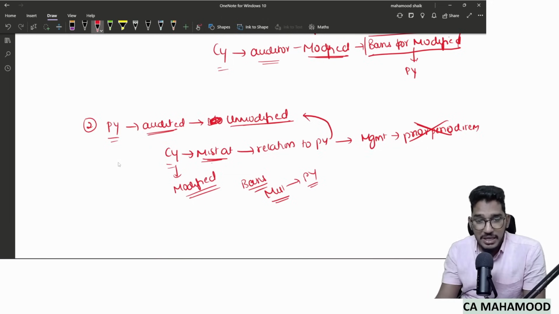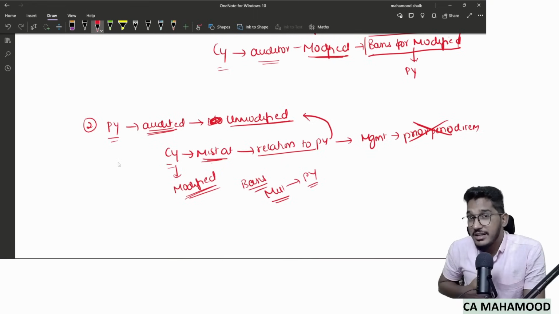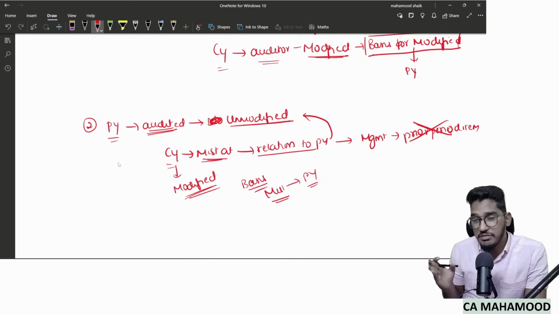Once again, I am saying prior year financial statements were audited. Last year auditor gave unmodified opinion, but in the current year auditor found a misstatement which is relating to previous year, and the management is not ready to show it as a prior period item. I will give modified opinion, but in the basis for opinion paragraph, once again I will take reference to previous year. I will say misstatement is related to previous year, which I generally should not do. If it is a case of corresponding figures, I have nothing to do with last year's information, but since it is an exception, I am doing it.